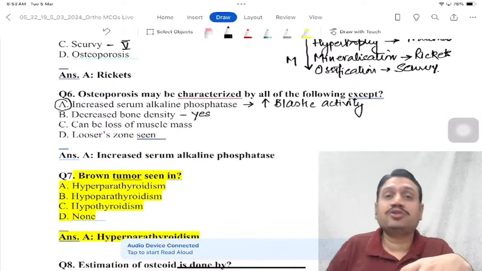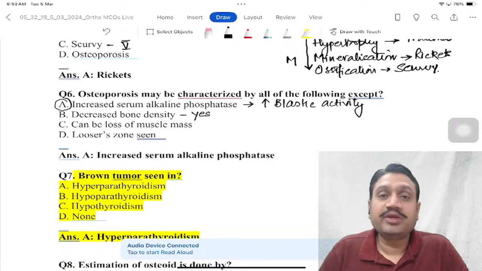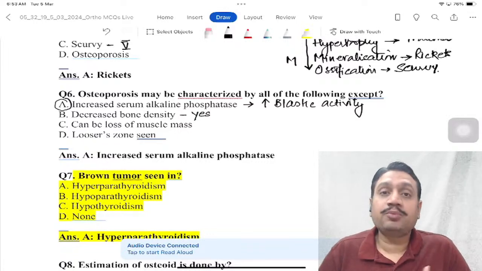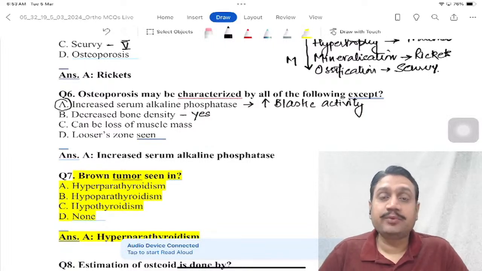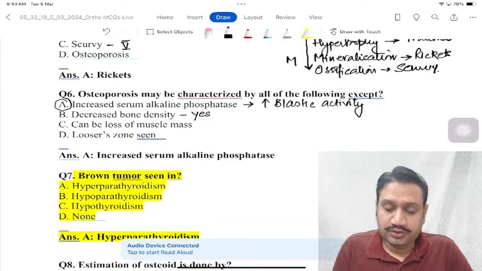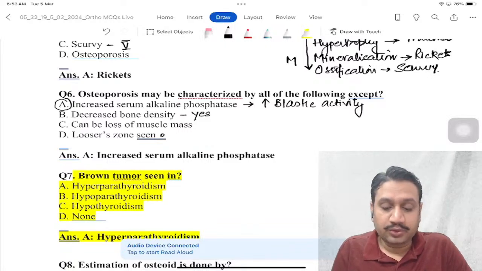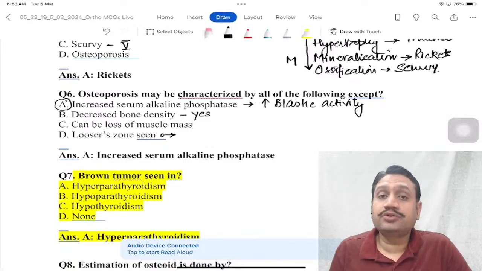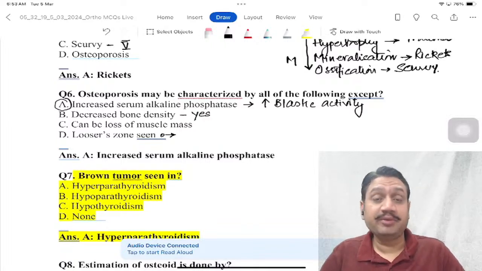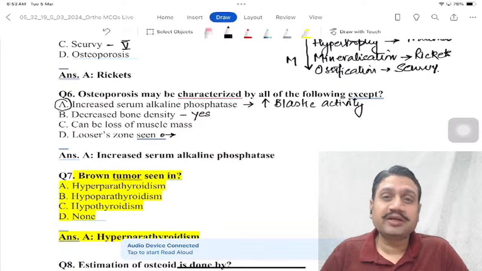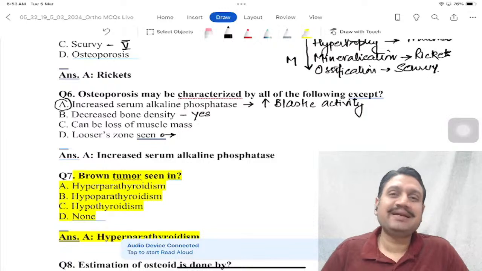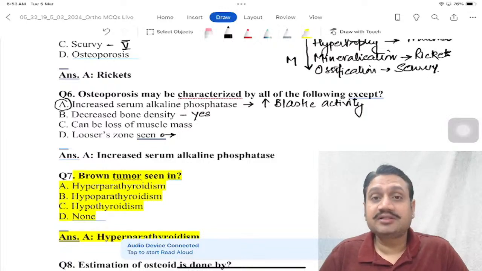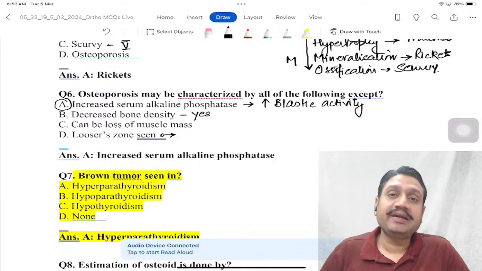And can there be a loss of muscle mass? Definitely, because we are not doing exercises, we are not mobilizing our limbs, we are not making the muscles contract, and that is one of the reasons why we get osteoporotic changes. And Looser zones can be seen. See, Looser zones are typical features of osteomalacia, right? Remember Looser zones from the pubic area, the neck of femur, the olecranon, the ribs, and so on. But yes, in some late cases, this dietary deficiency osteomalacia is accompanied by osteoporosis.